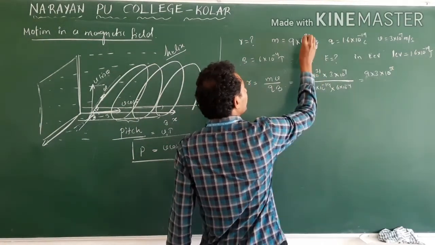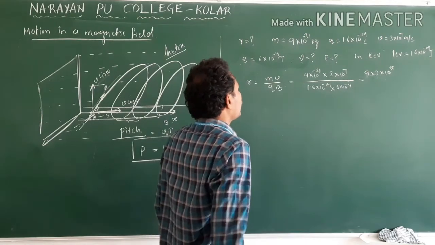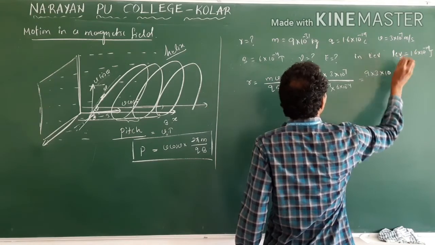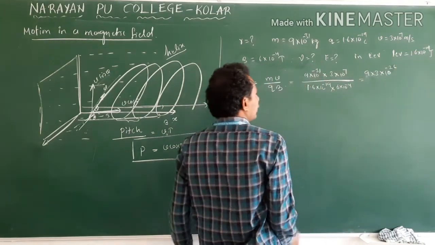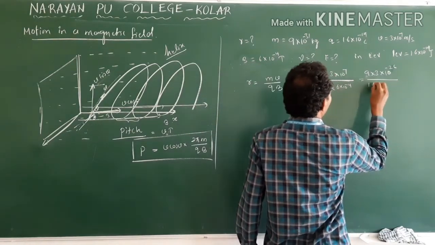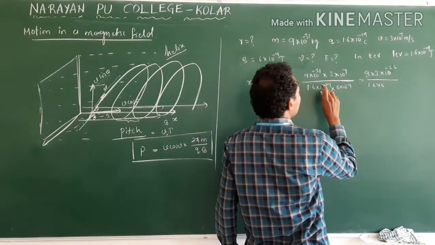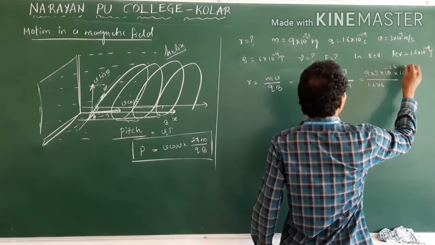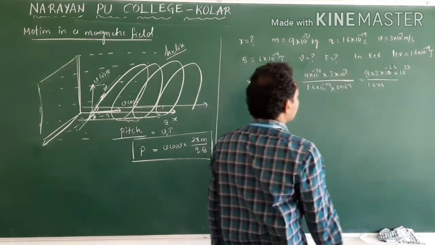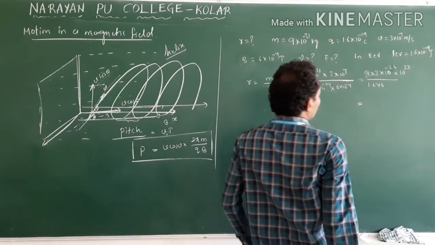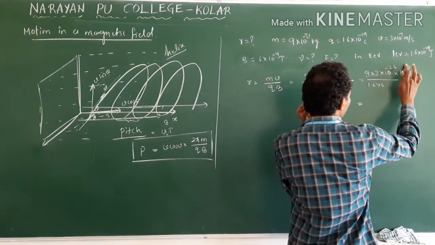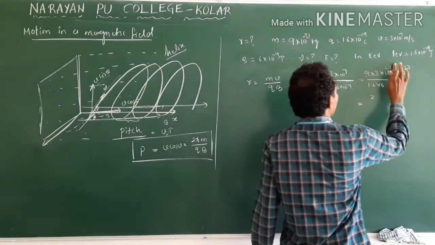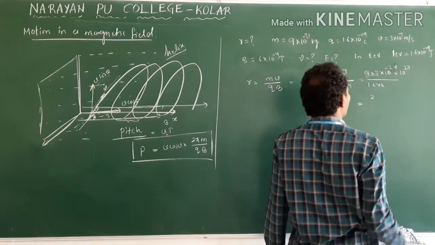Here it is 9 into 10 power minus 31, and minus 31 plus 7 is minus 24.